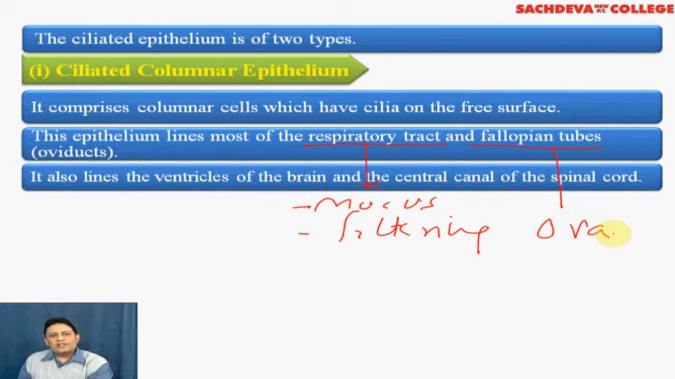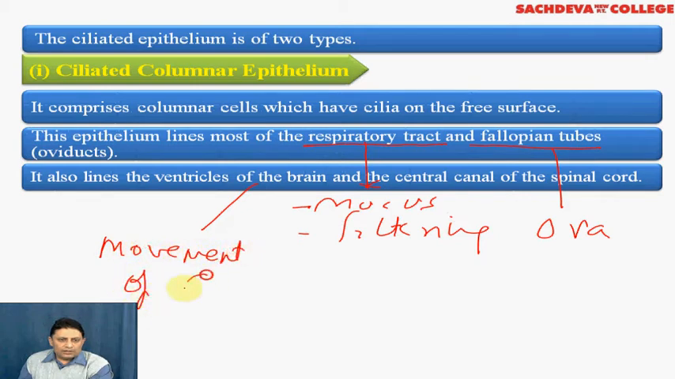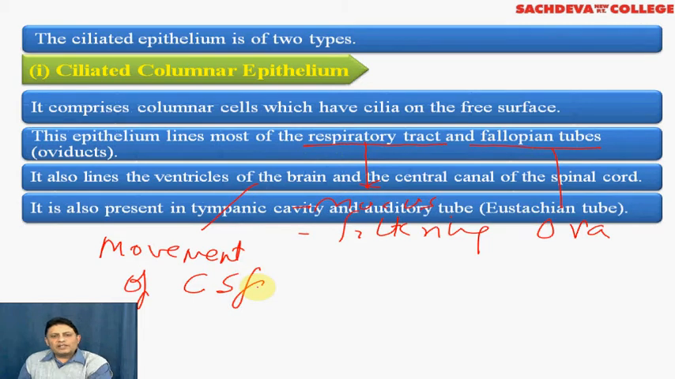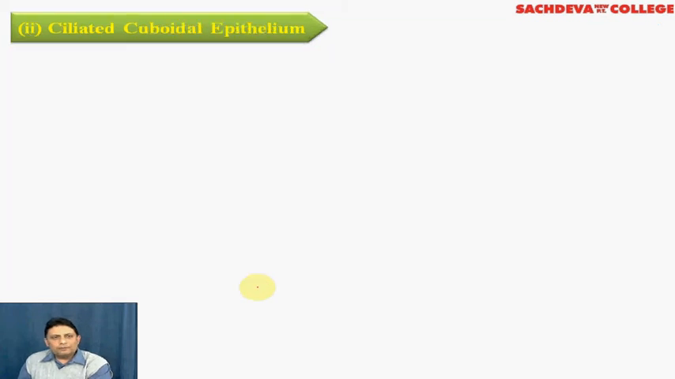It is also present in the ventricles of the brain and central canal of the spinal cord. In this part, it helps in movement of cerebrospinal fluid. It is also present in the tympanic cavity and auditory tube.